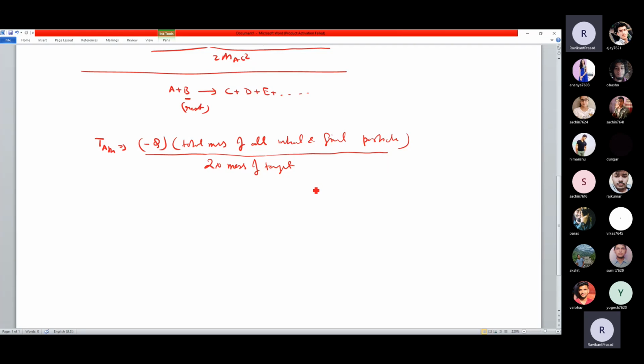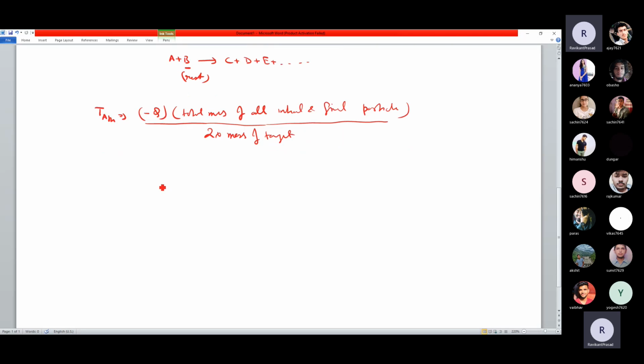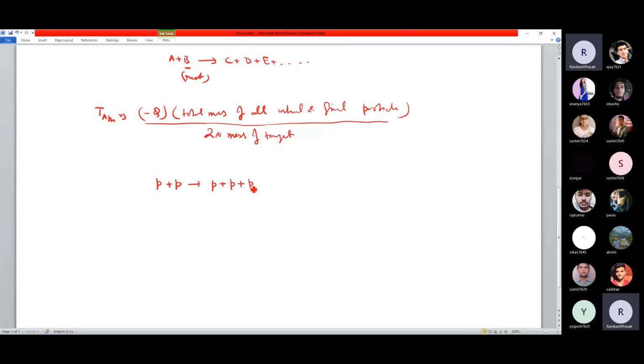So for example, if you want to use this equation, let me write a reaction: proton plus a proton, that can give rise to proton plus proton plus proton plus an antiproton. First of all, can this reaction happen? Two protons generating three protons and an antiproton.